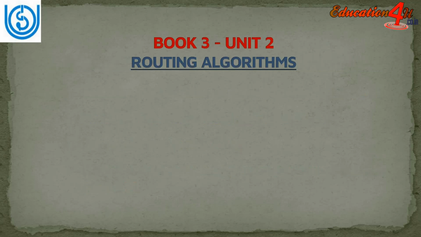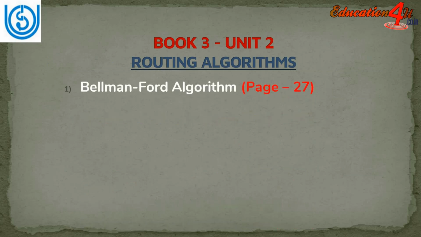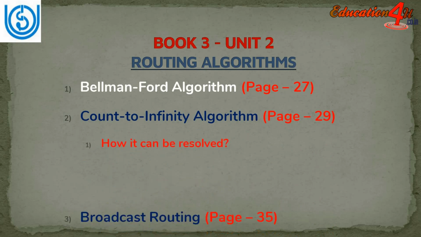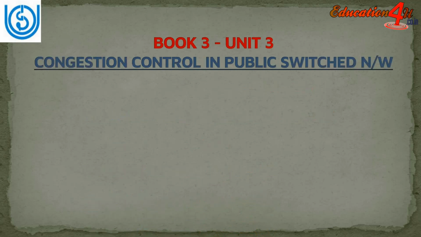Now coming to Book 3 Unit 2, that is routing algorithms. Let us see what the important questions are. You should know the Bellman-Ford algorithm. Similarly, you should know the count to infinity problem and how to solve it. Next topic is routing. There are two types of routing, broadcast routing and multicast routing. So you should know these topics thoroughly.